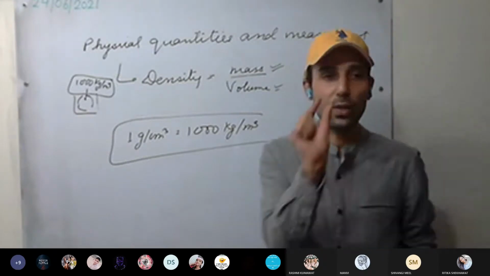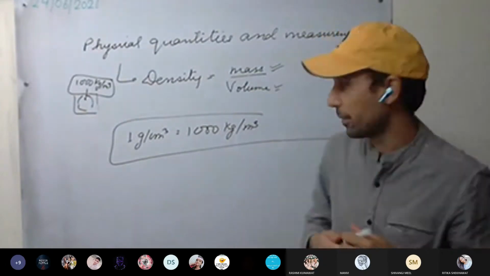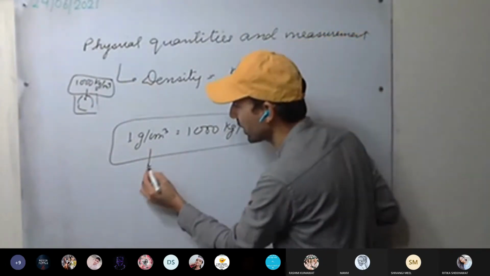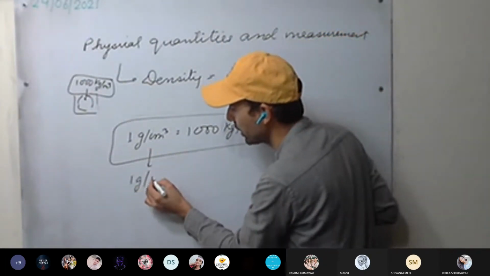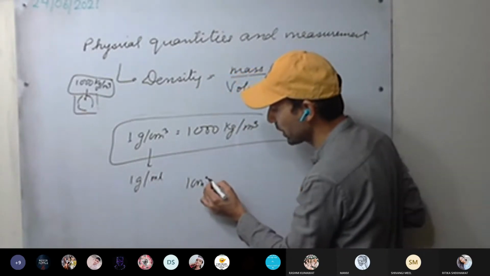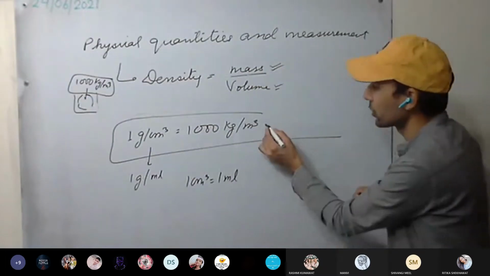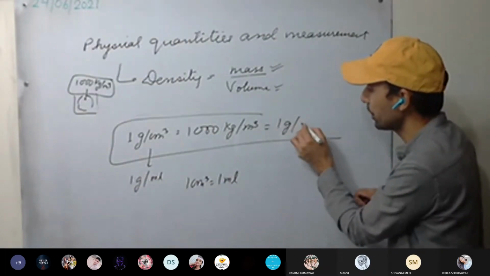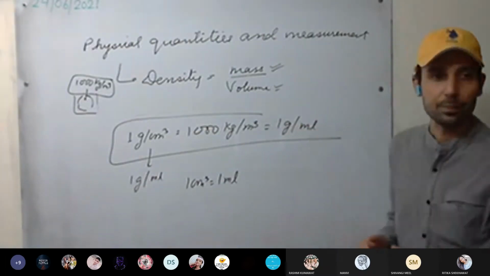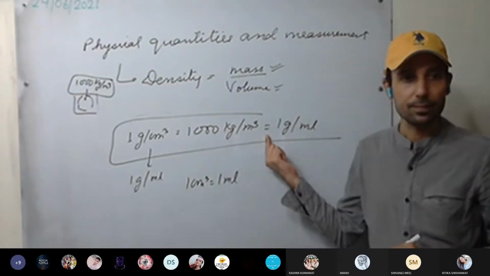Okay. And 1 centimeter cube is how much? It is 1 milliliter. So 1 gram divided by 1 milliliter, that is, 1 centimeter cube is 1 milliliter. Further we can write 1 gram per milliliter. This thing is clear?